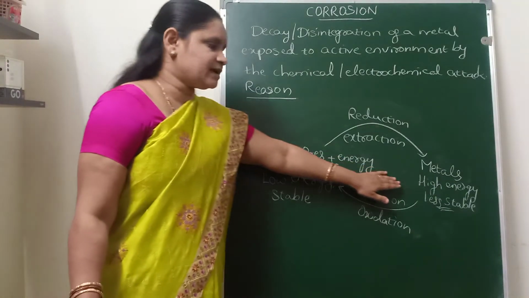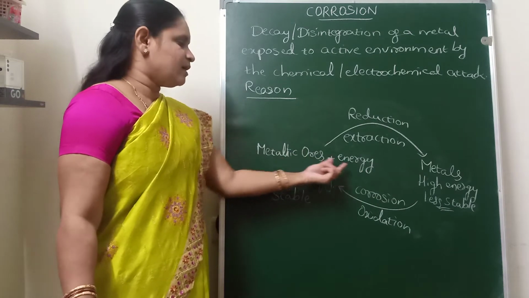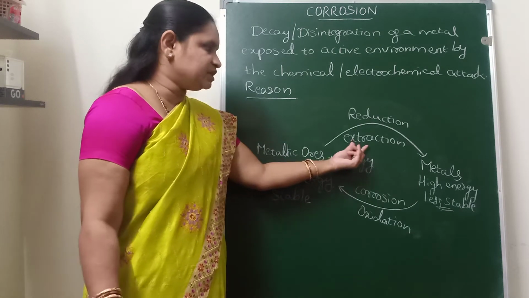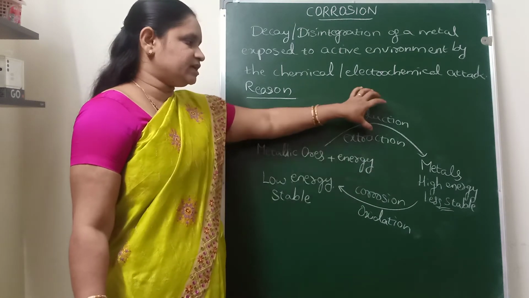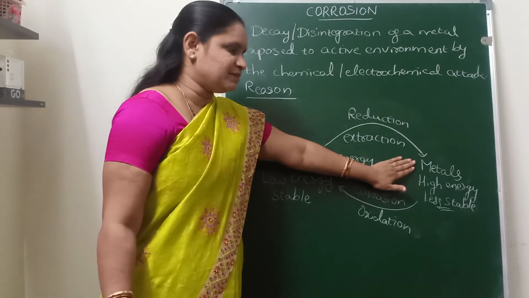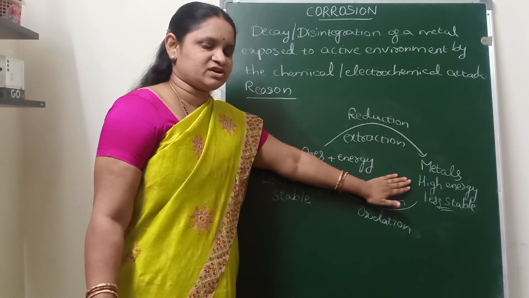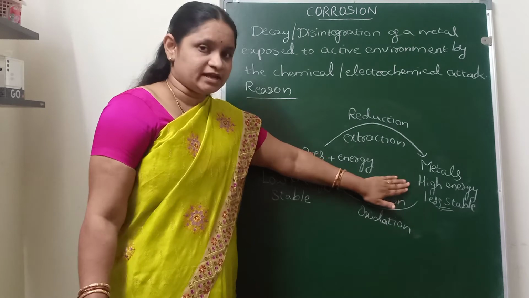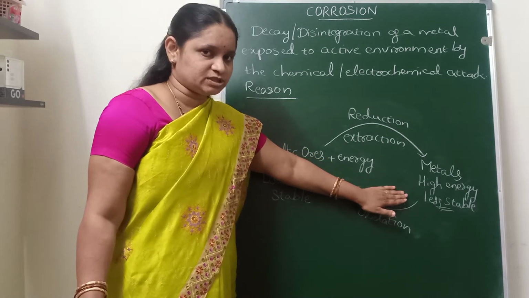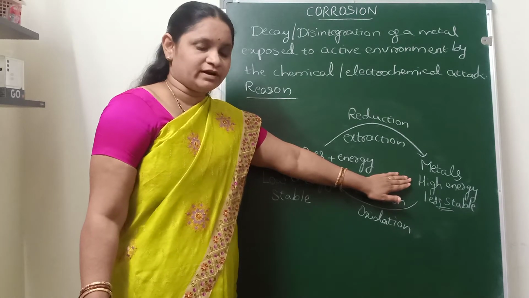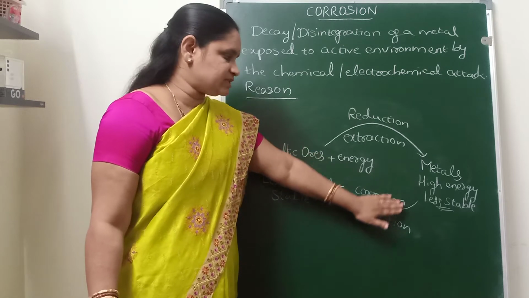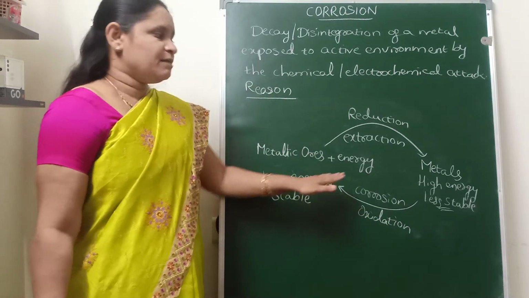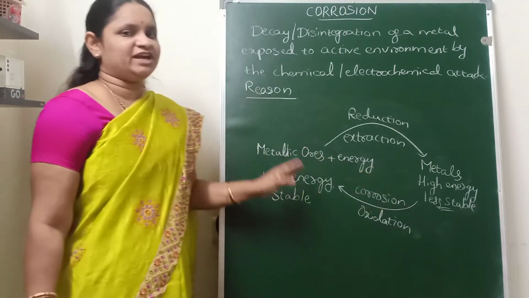Because the metals are extracted from the metallic ores by giving some energy during extraction, which is a reduction process, obviously the metals we obtain will have high energy, hence thermodynamically they are less stable. So whenever they come in contact with the active environment, they will try to get stability by converting into their derivatives again.